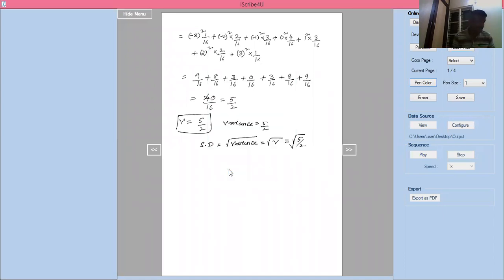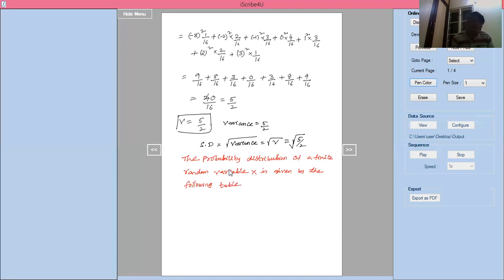Next problem. The probability distribution of a finite random variable X is given by the following table.